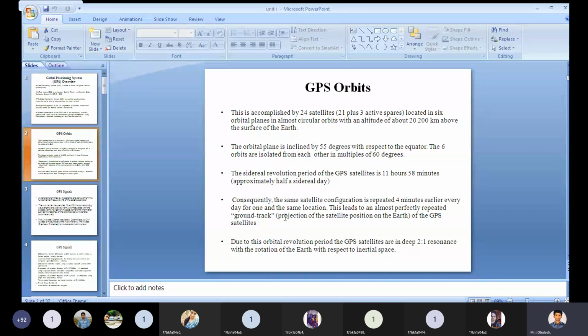The six orbits are separated from each other in multiples of 60 degrees.